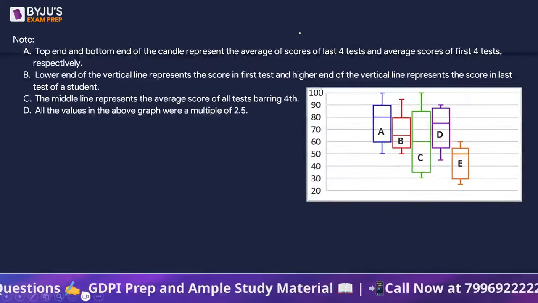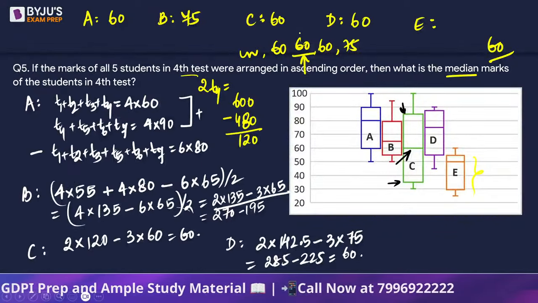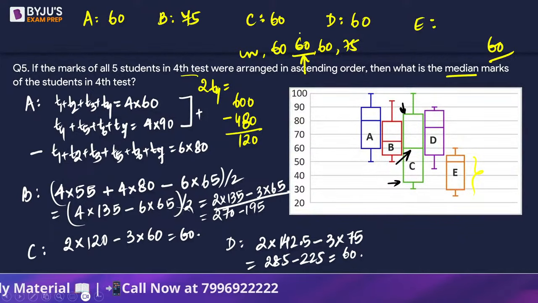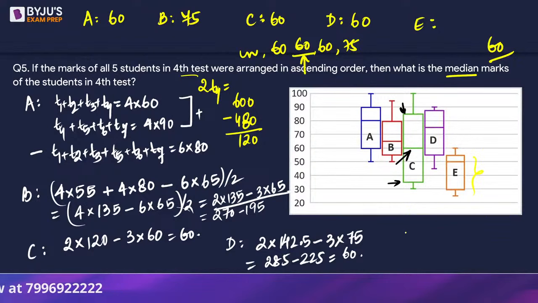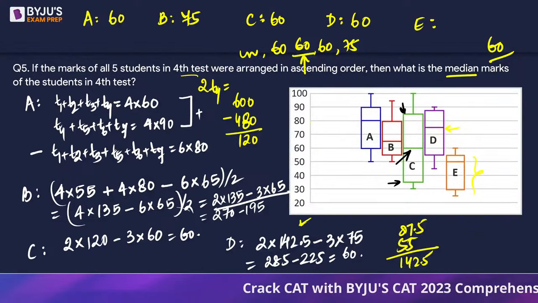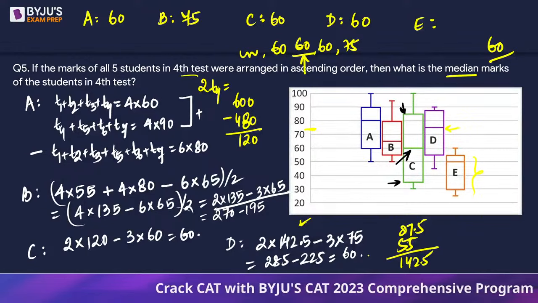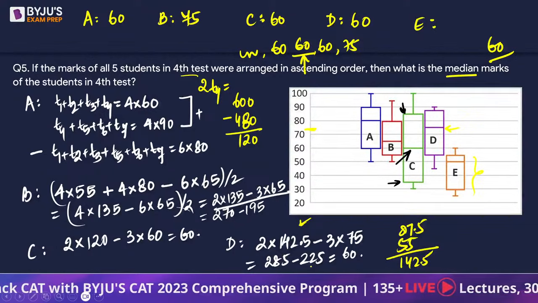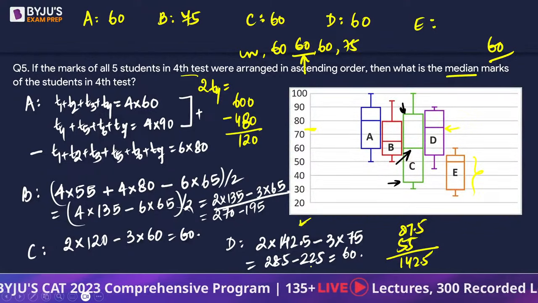Okay, let's verify this answer ek bar aur. For D, it was 2 into 87.5 plus 55, right? 87.5 plus 55 tha. So this is 142.5, and it's 3 times the middle number, which is 75 here. So 225, and this is going to be 285, which is 60.